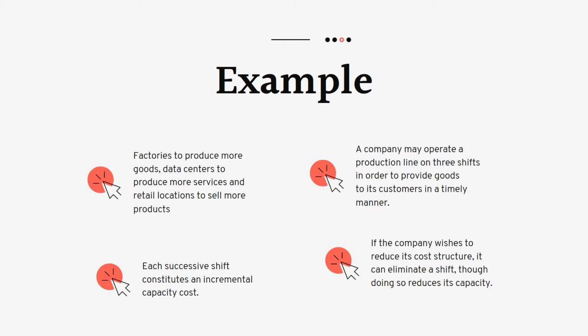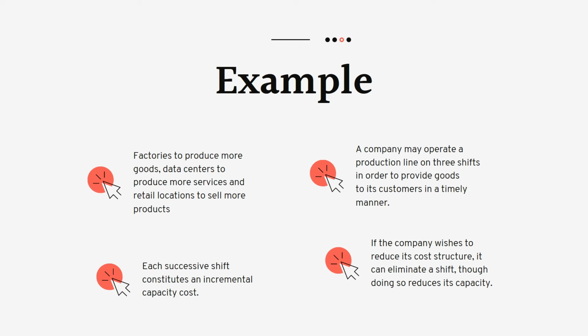As I gave you the example of a 5 people office, I may get huge orders, so I have to allow 2 or 3 more shifts to work using the same office premise, right? So my fixed cost is the same. However, I'm increasing my production by bringing in 2 more shifts. So now there are 3 shifts. Earlier only 1 shift used to be there. So this is called capacity cost. So each successive shift constitutes an incremental capacity cost.